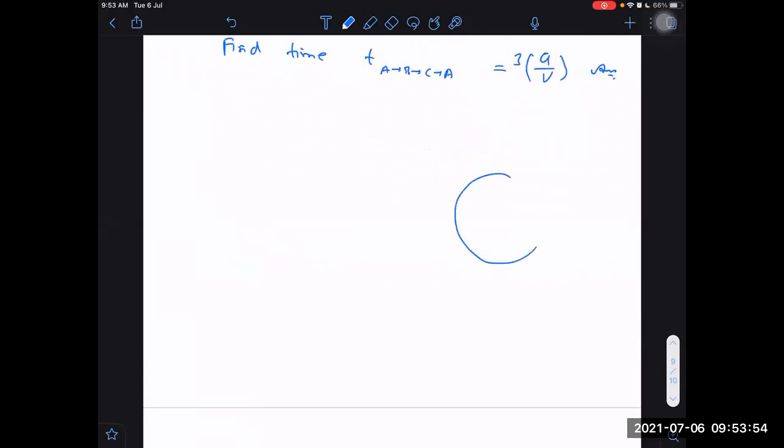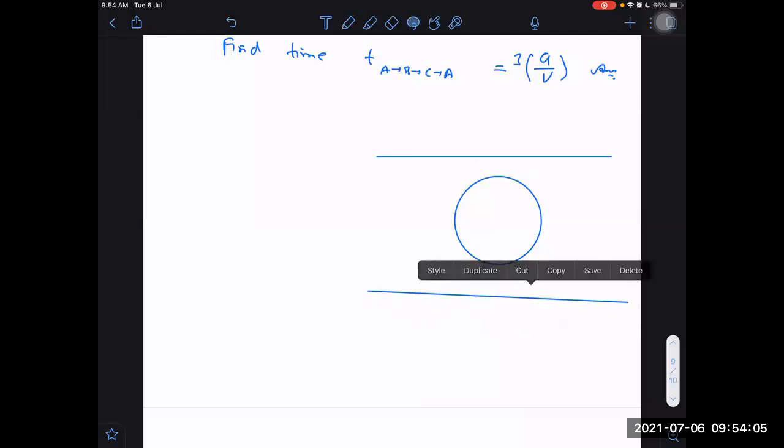Not only that, if they give a circle here, and this is a ring, it is a floating ring, not a stationary ring. It is floating and moving with the river, flowing with the river.